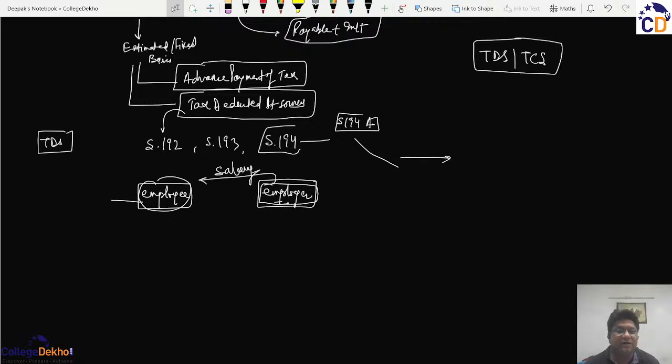So then why to wait for the next year for you to calculate your salary on your own and deposit the tax?